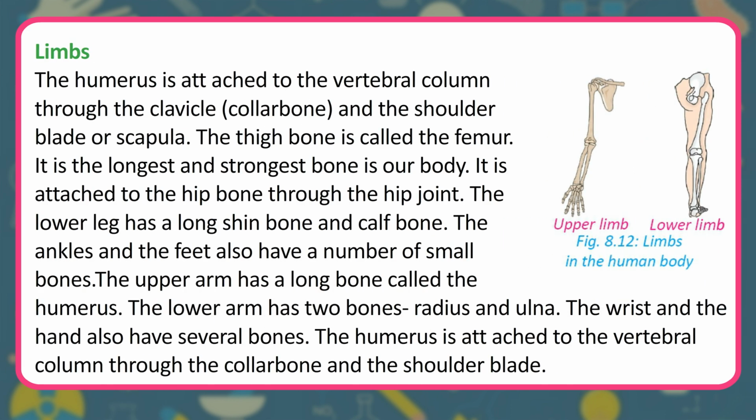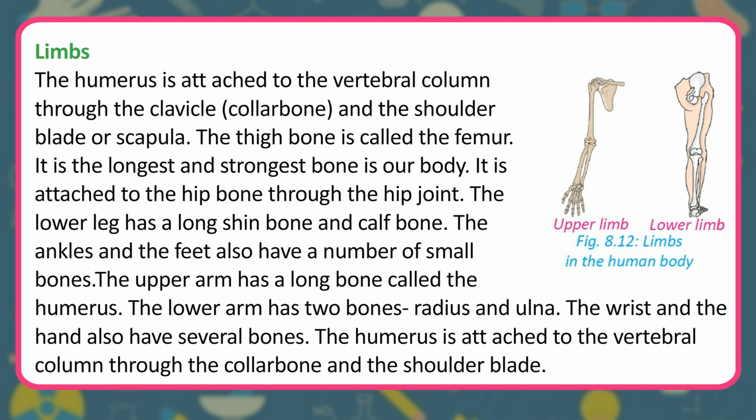Limbs. The humerus is attached to the vertebral column through the clavicle, collarbone, and the shoulder blade or scapula. The thigh bone is called the femur. It is the longest and strongest bone in our body. It is attached to the hip bone through the hip joint. The lower leg has a long shin bone and calf bone. The ankles and the feet also have a number of small bones. The upper arm has a long bone called the humerus. The lower arm has 2 bones, radius and ulna.